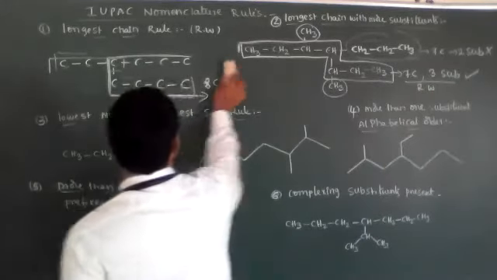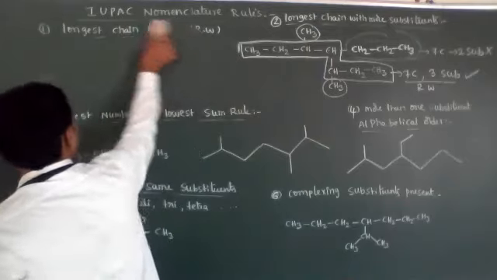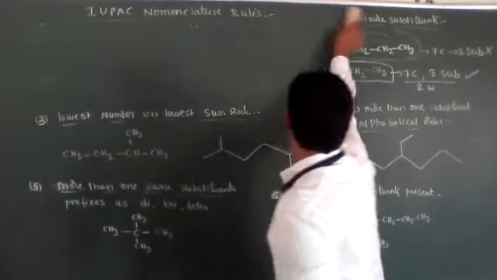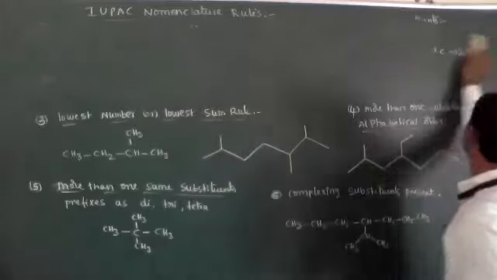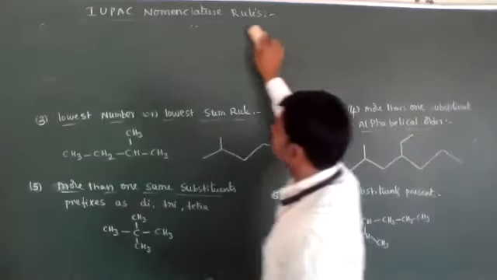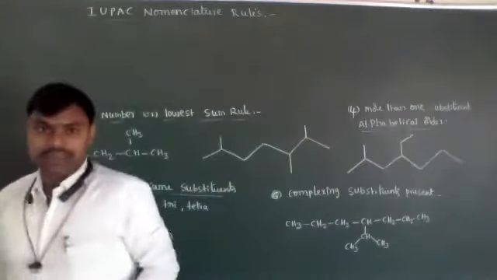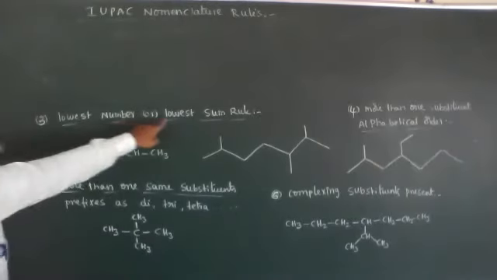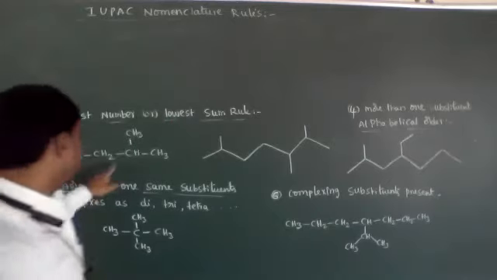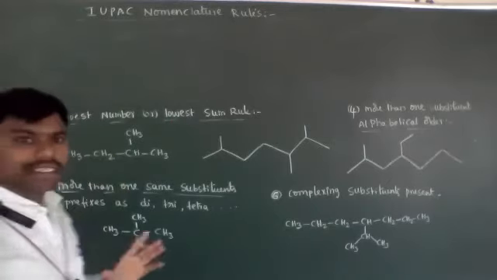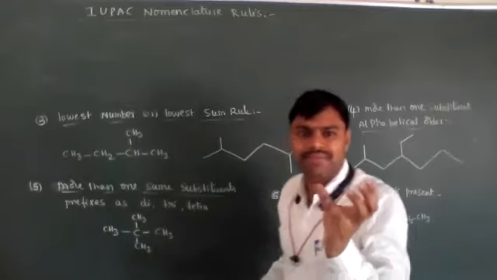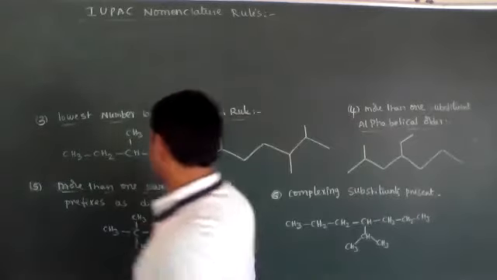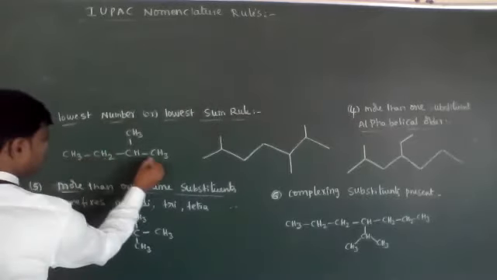Okay. Now let's see. The third one is what, students? Lowest number or lowest sum rule. See this first example, lowest number means the substance must get the lowest number. 1, 2, 3, 4.